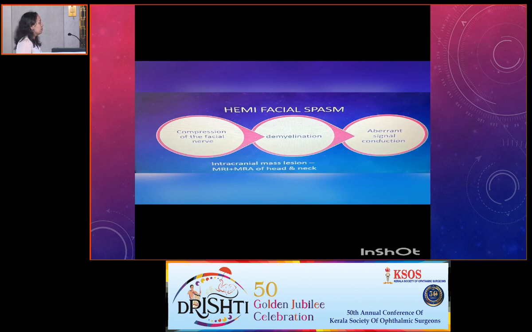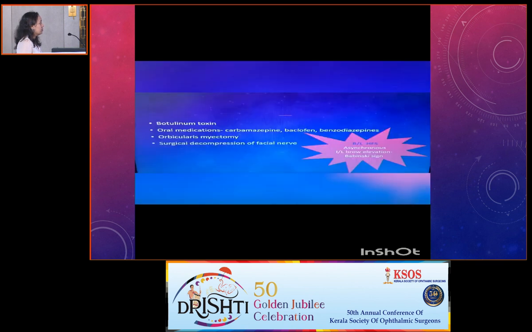It can also be due to intracranial mass lesions, so MRI and MRA of the head and neck should be done. There can sometimes be bilateral hemifacial spasm, which will be asynchronous on both sides. Also, the Babinski-2 sign will be positive. The treatments are botulinum toxin, oral medications, orbicularis myectomy, and surgical decompression of the facial nerve.